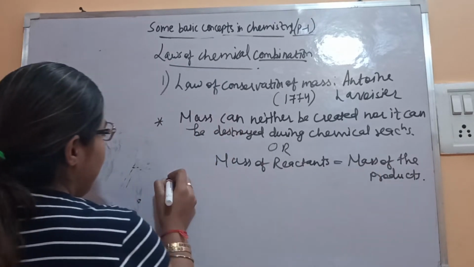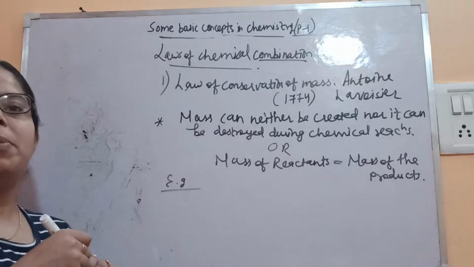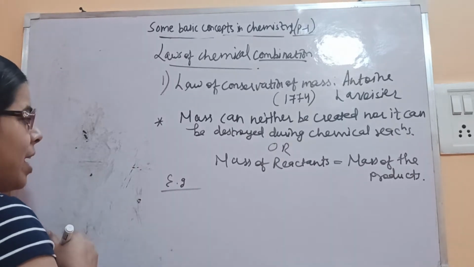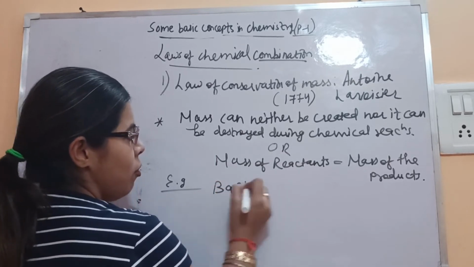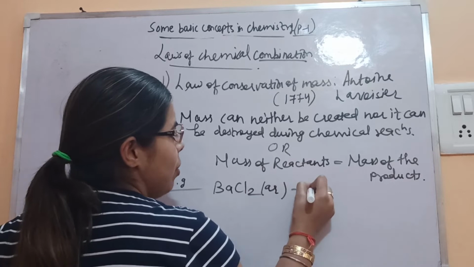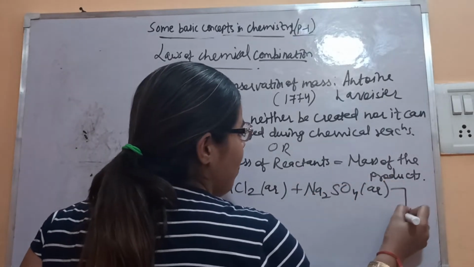Okay. Let's verify this. You have verified this law in the 9th standard with the help of a precipitation reaction. What was that reaction? You took an aqueous solution of barium chloride with an aqueous solution of sodium sulfate. Then what is getting formed?